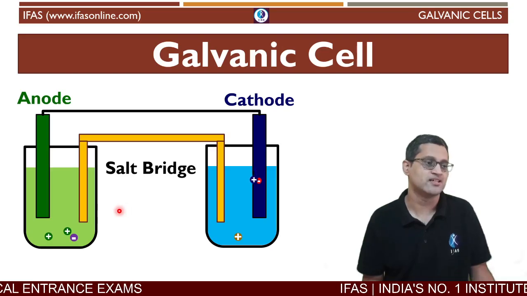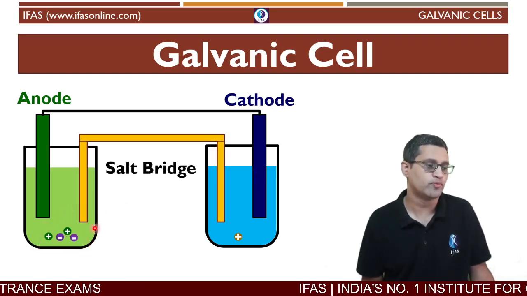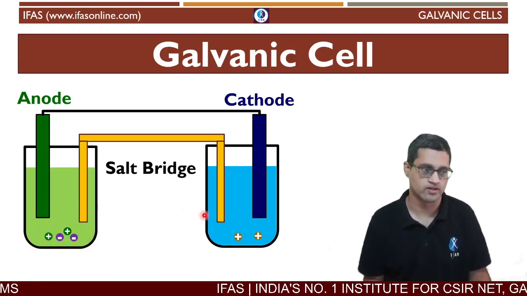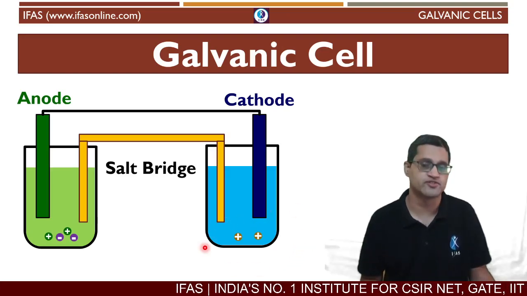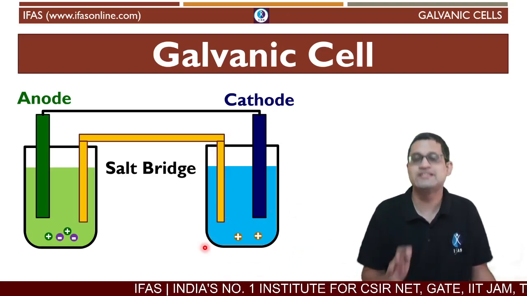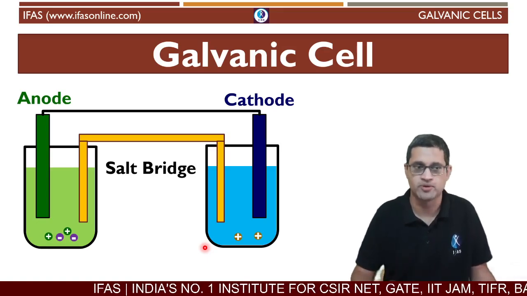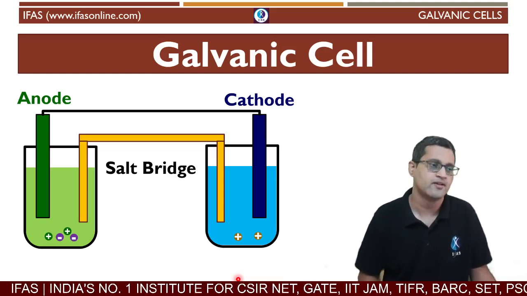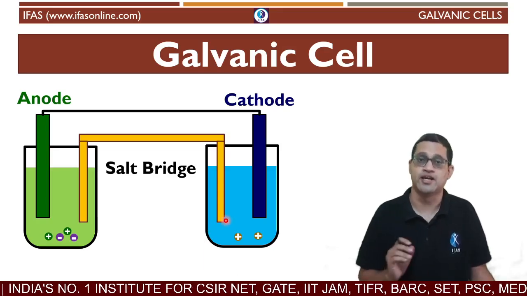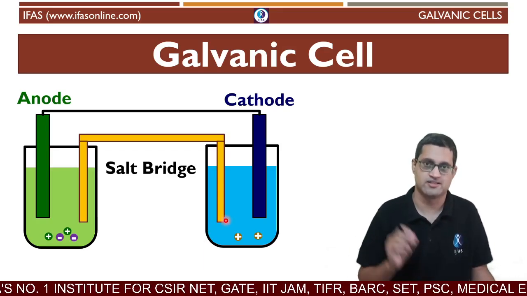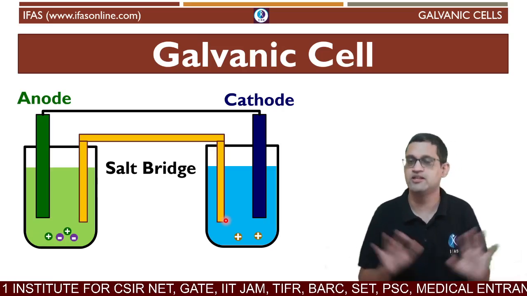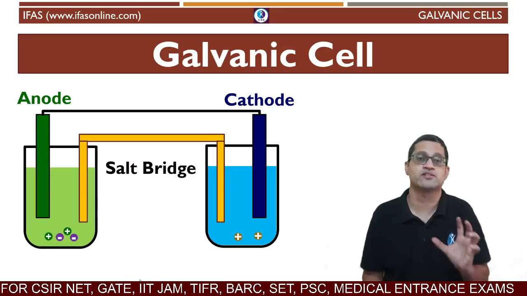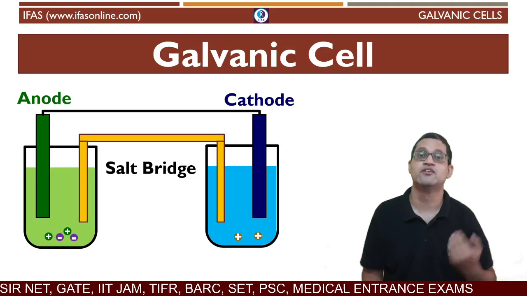You will still see that on the left hand side you have two positive and two negative charges, which means the left hand side is still neutral, and on the right hand side you have two positive charges, just like earlier, though these are different ions. These are not necessarily copper ions, these are ions that the salt bridge can provide. Typically they are K plus ions. So they ensure the same number of charges on both sides, essentially charge neutrality on both sides. So this is what a galvanic cell is, and this is how a galvanic cell functions.